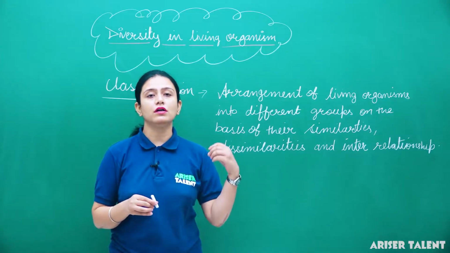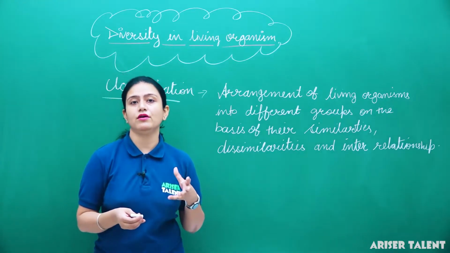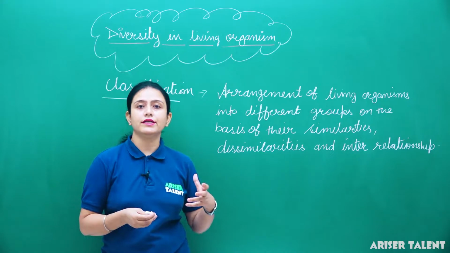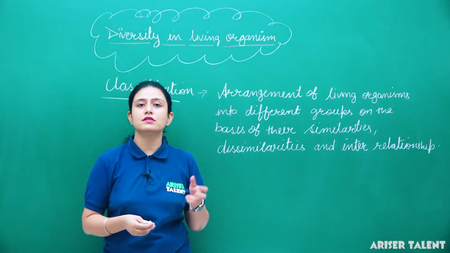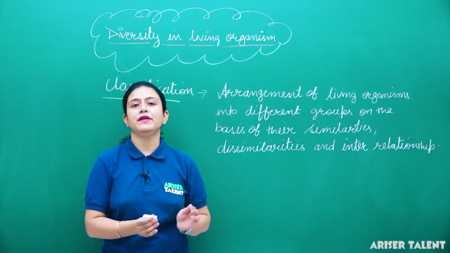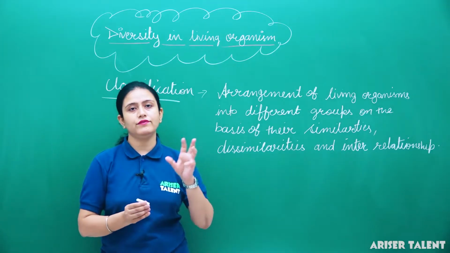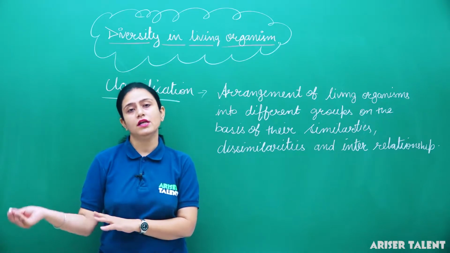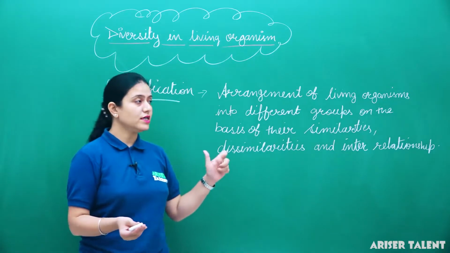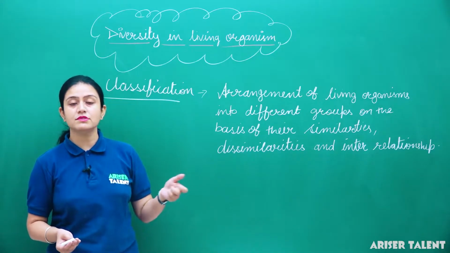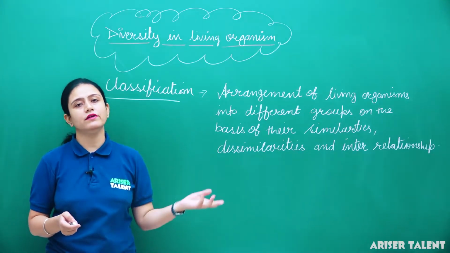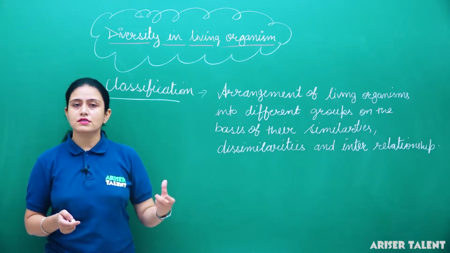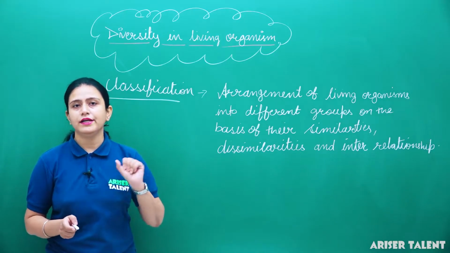The animals or plants which have the same kind of features, or whose characteristics resemble each other, are similar to each other, then they are placed in one group, and if they have dissimilarities from each other, then they are placed in another group. Thus all the living organisms are classified into different groups on the basis of their similarities, dissimilarities and interrelationship.